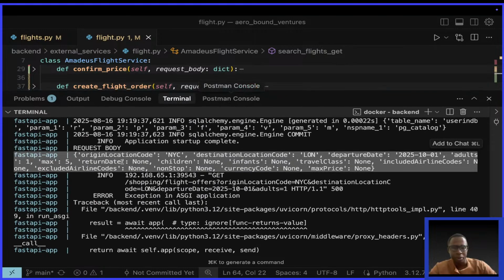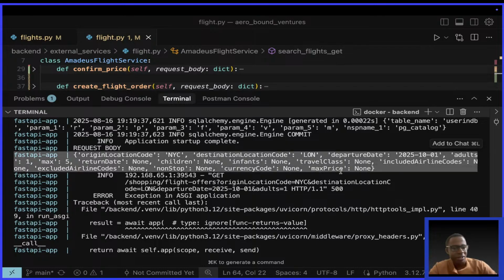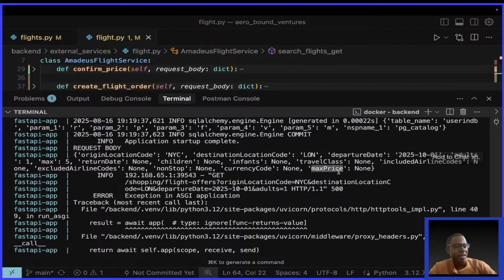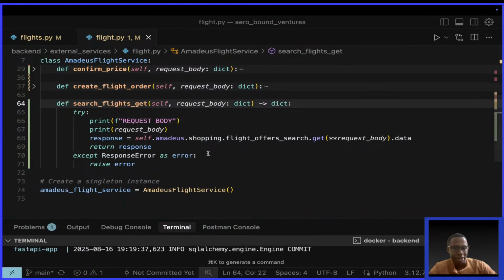This is the problem. You see we have origin location code NYC, destination location code LON, departure date that, adults that, max we have 5, which was a default value. Return date is None. Children, None. Infants, None. Travel class, None. Include airlines, None. That's the issue. Those None values are the ones causing us problems. So how do we exclude them?